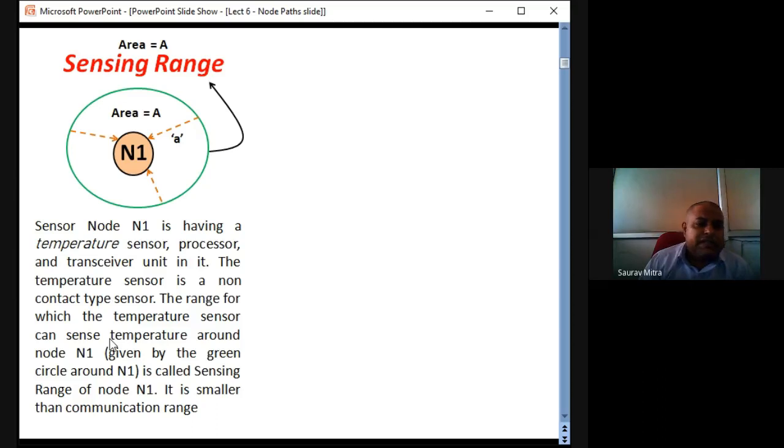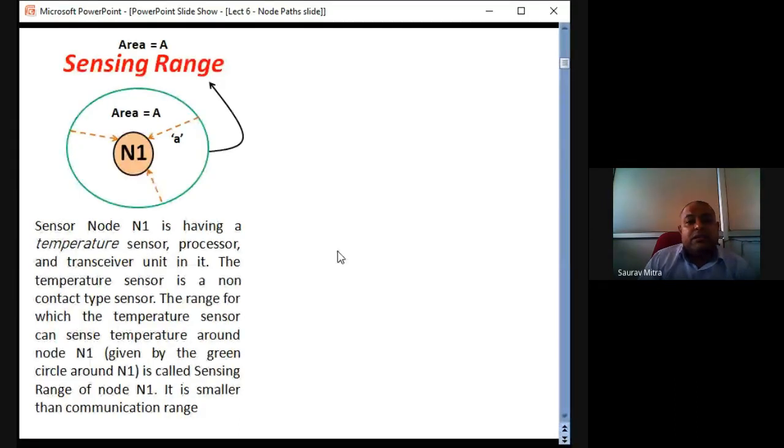And one part of the sensor node is a sensor. So whatever is the sensing range of that sensor is called the sensing range of this sensor node. So this third line is very important. The range for which the temperature sensor can sense temperature around node N1, given by the green circle, the green area of radius small a and area capital A, is given by the sensing range of node N1.